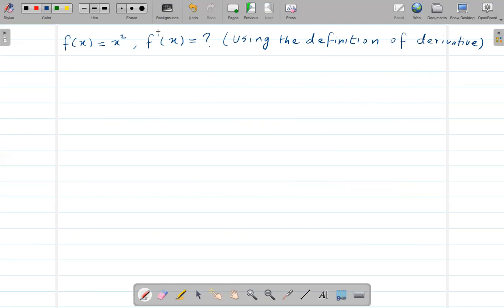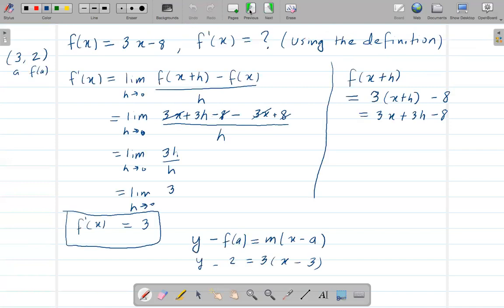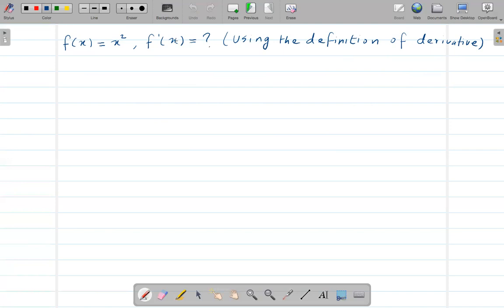So again, I have made it clear this is a quiz problem. Since this is a Thursday lecture, the due date for this one is going to be the next day, Friday. The due for this one is going to be tomorrow, Friday, midnight. That's how the quiz due is set up. So here again, you need to use the definition, this formula, for this one. So do this as a quiz problem.